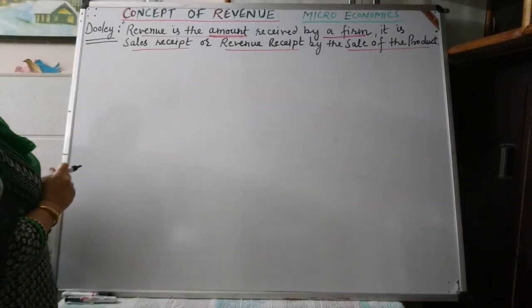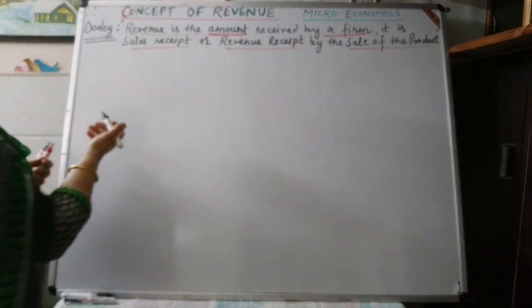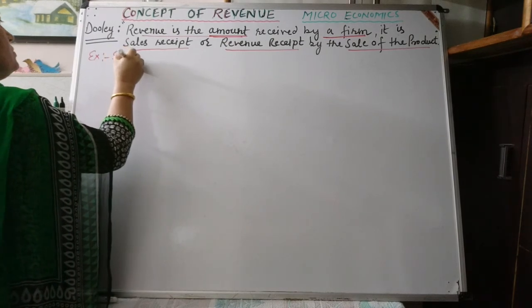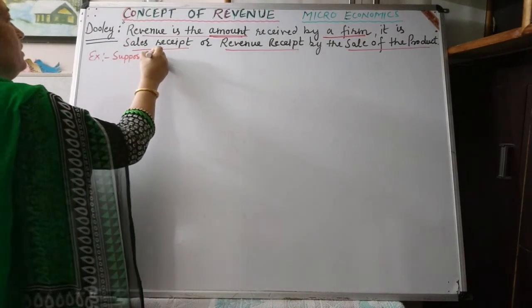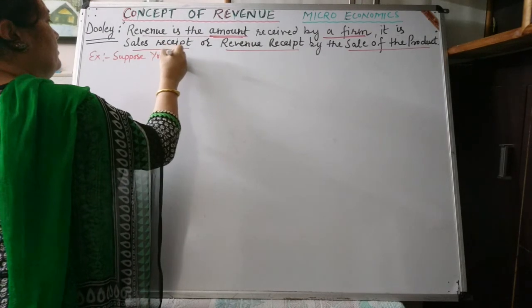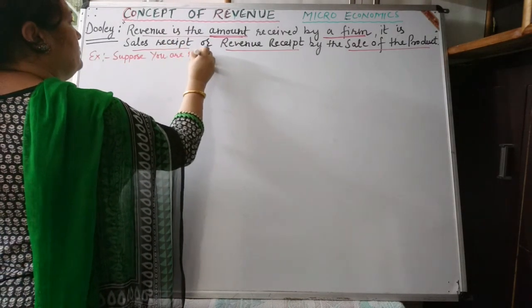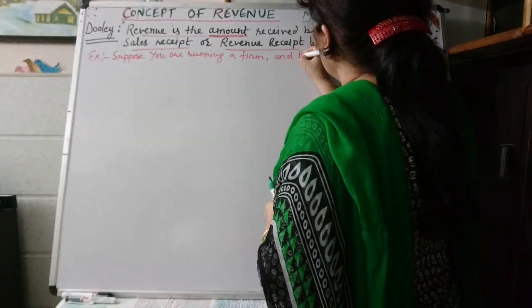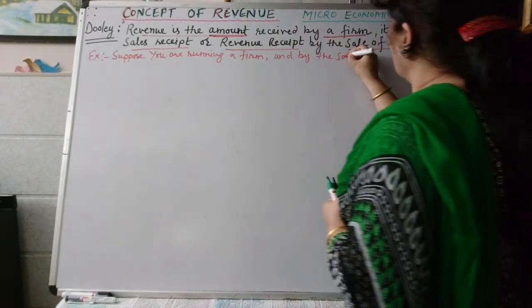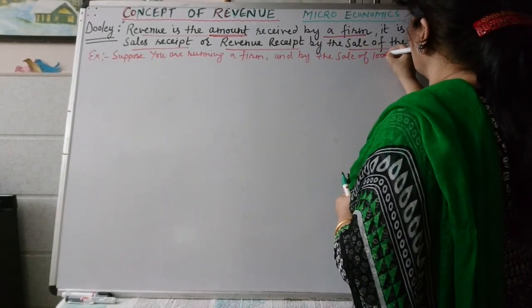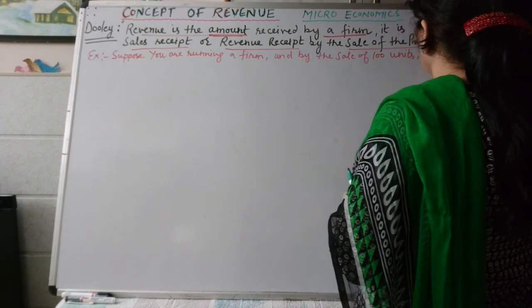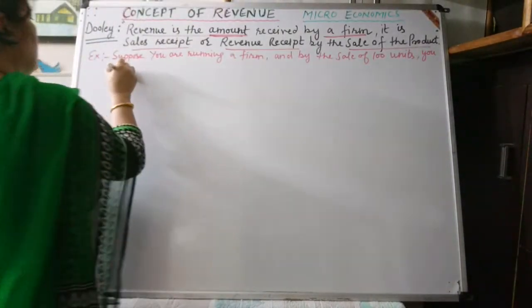So in this way we can say that, for example, suppose you are running a factory or a firm, and by the sale of 100 units of a particular commodity, you got 10,000 rupees.